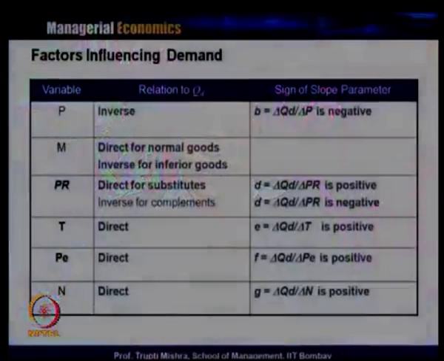And the last factor which influences the quantity demanded is the number of consumers in the market. If the number of consumers is more, the quantity demanded is going to be more, because more of them demand this product, and if it is less, then generally the quantity demanded is less.